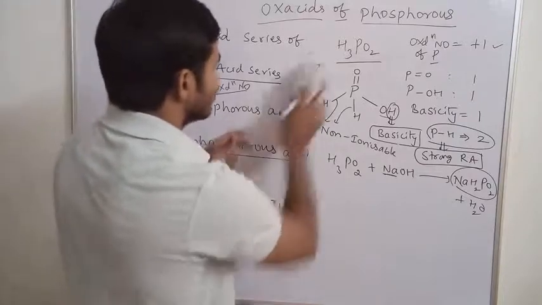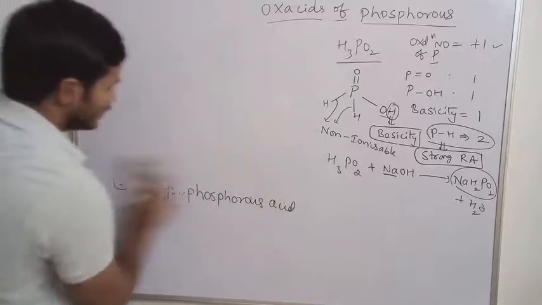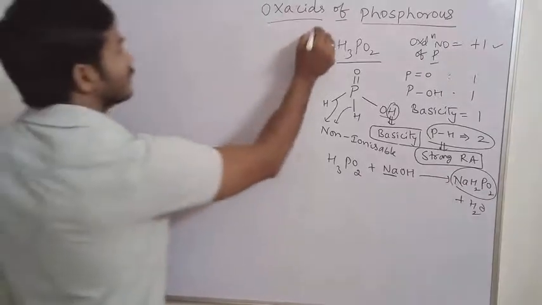Next, coming to the next type, orthophosphorus acid. Orthophosphorus acid has the general structural formula H3. This is hypophosphorus.